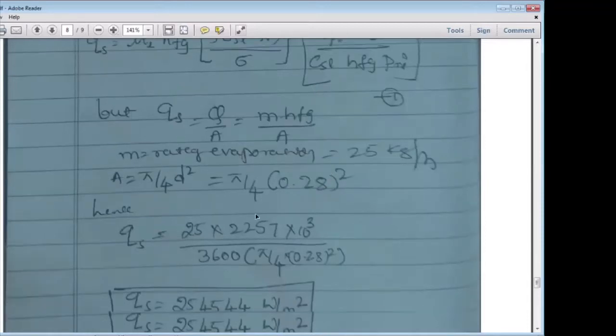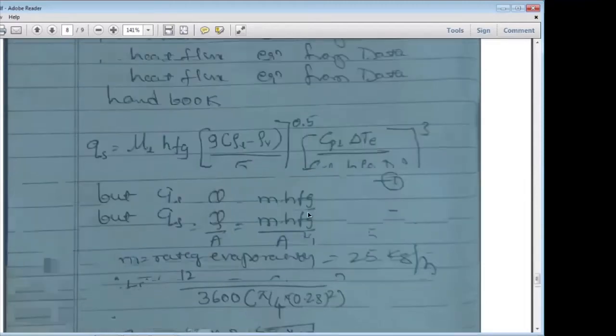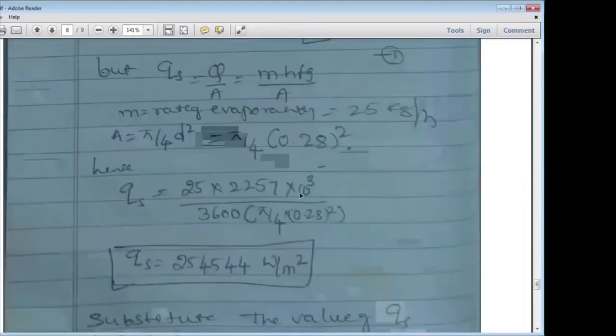Then Qs is equal to 25 divided by 3600, correct? Why? Because you need to take it in kg per second. Yes, sir. Then hfg is 2257 into 10 raised to 3, because hfg is in kilojoules per kg, and you have to convert 2257 kilojoules per kg into joules per kg.